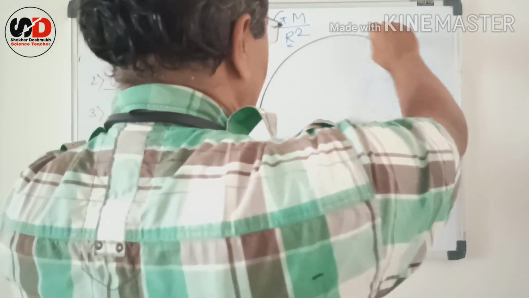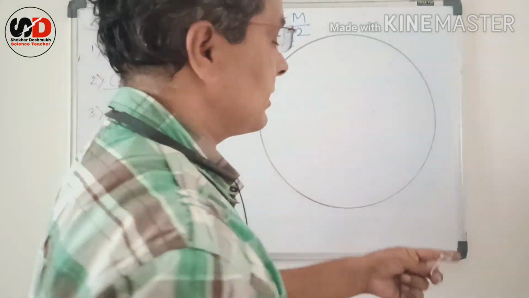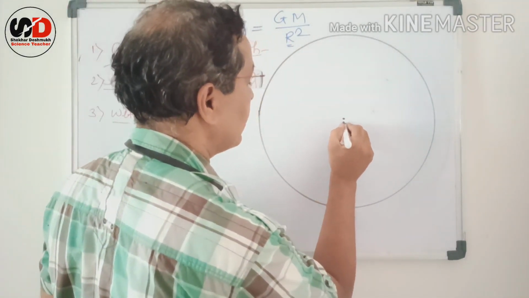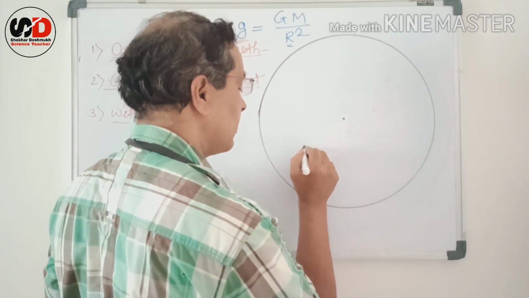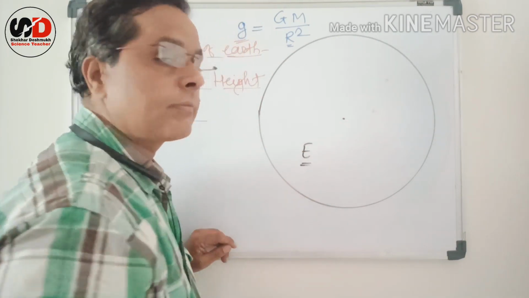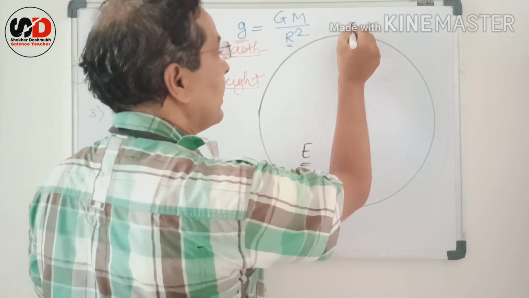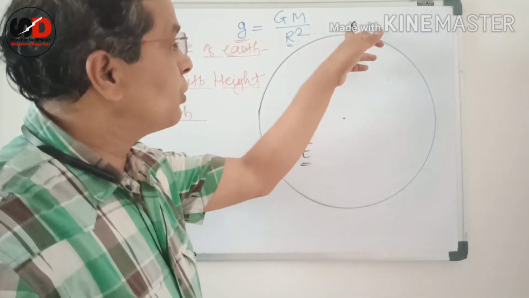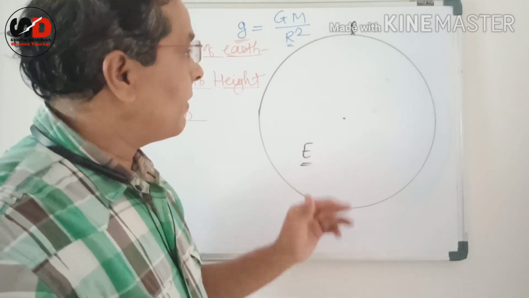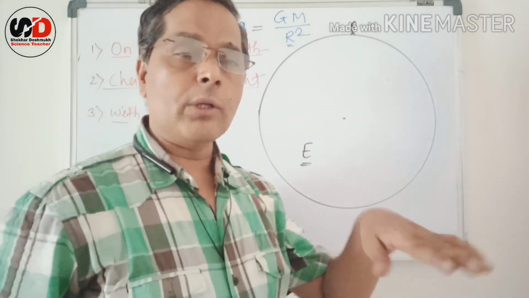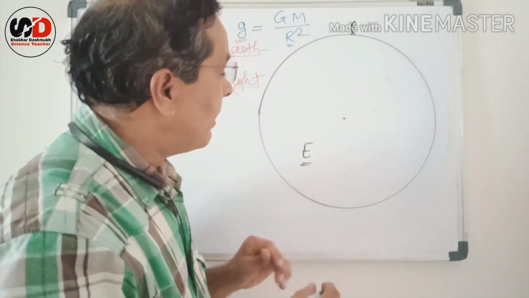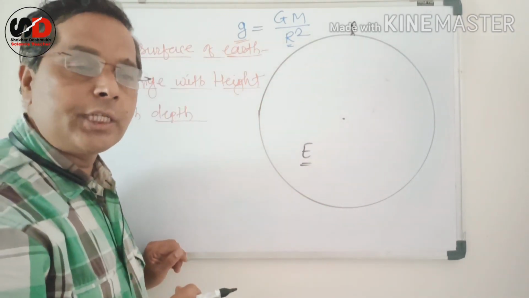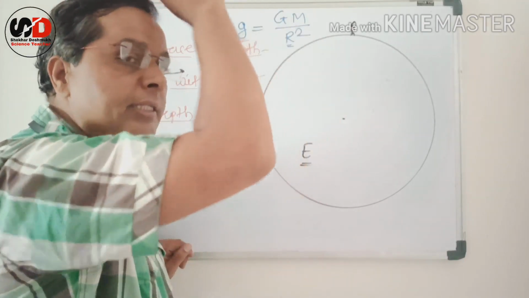Draw a circle. Suppose this is Earth. This is the center of Earth. If you are standing here, we know the value of g on the surface. It varies from 9.77 to 9.83 only. But now we are considering what is the change in the value of g if we go deep inside the Earth.